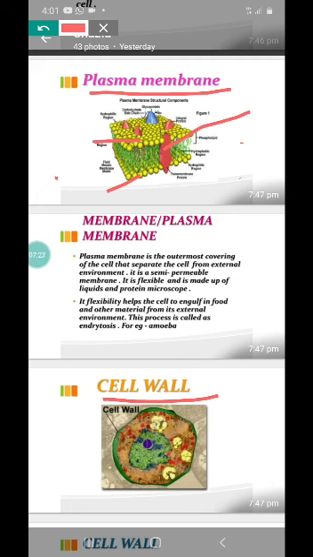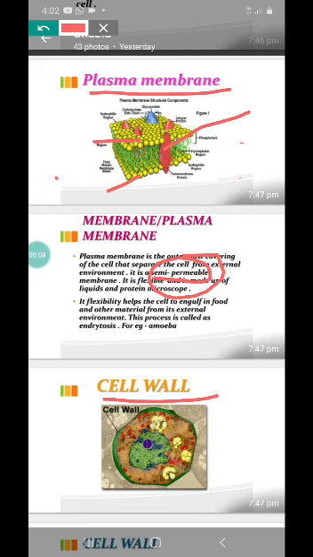So the plasma membrane helps in the movement of substances in and out of the cell. You should know that it doesn't allow all substances to pass in and out. It allows only certain substances to pass, and that is why it is called a semi-permeable membrane. What is that?